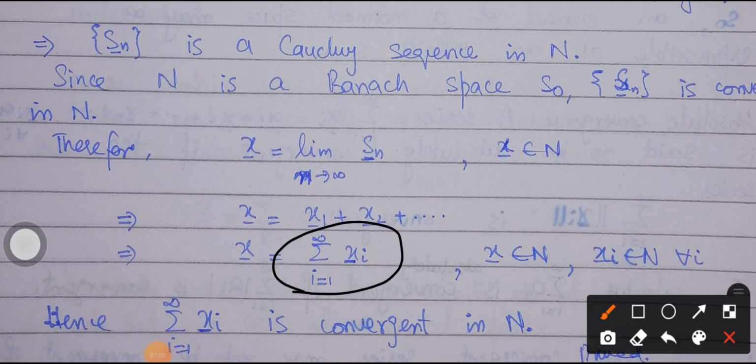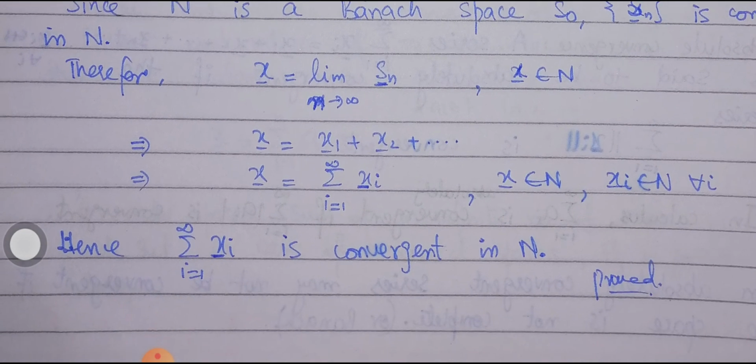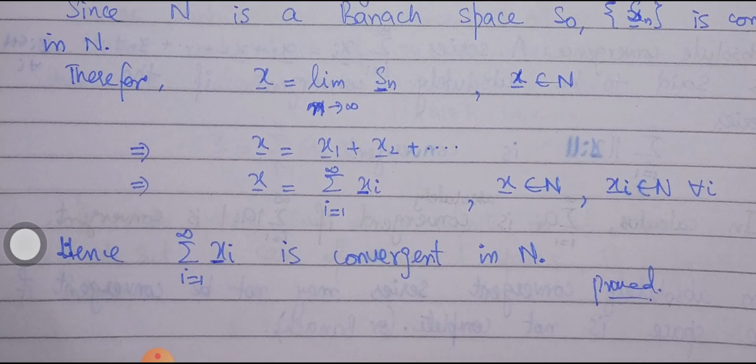So here you can see that each element of the normed space can be expressed as a linear combination of the other elements of the normed space.